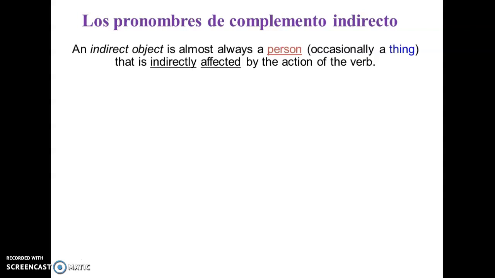Let's continue. An indirect object pronoun is almost always a person. Okay, sometimes a thing, occasionally a thing. And so in this case, it's what is indirectly affected by the action of the verb. For example, here a person is: Paco gave the book to me. That's the person. I'm the person, to me.